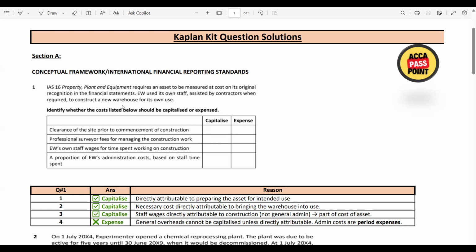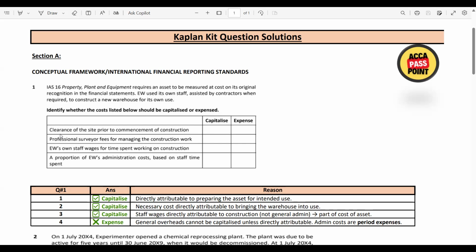The general costs included in construction are such as site fees, restoration fees, labor fees, material fees, legal fees, and other kinds of fees. We have to identify which cost should be capitalized and which should be expensed out. So now identify whether the costs listed below should be capitalized or expensed.